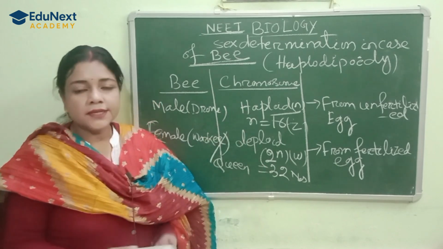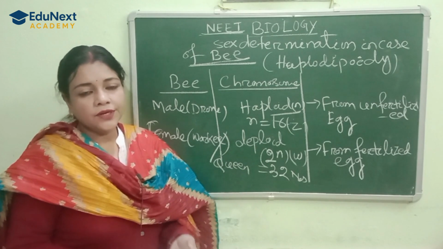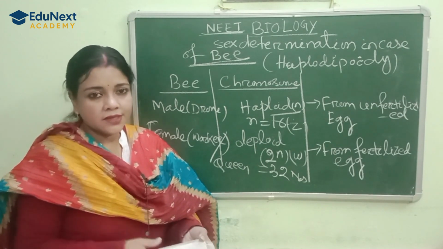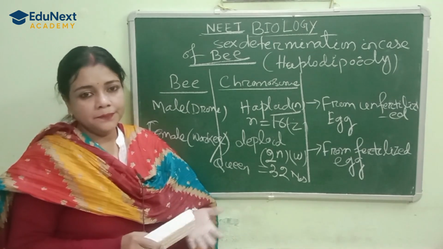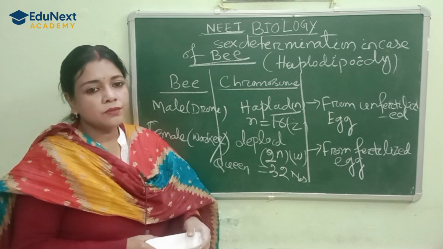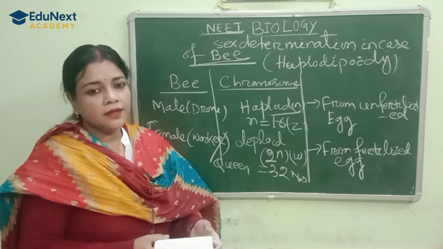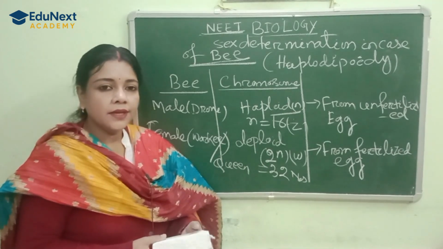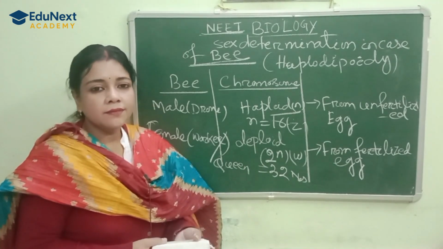The chromosome number in the male is haploid and in the female it is diploid. So the number of chromosomes in the male or drone is 16, and in the female worker or queen it is 2n, that means 32. In this way the sex can be determined in honeybees.